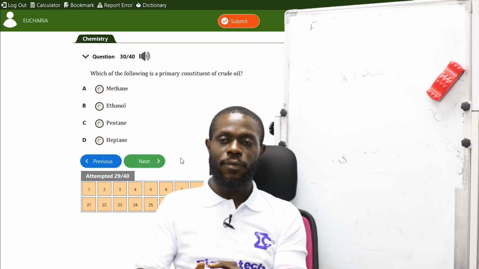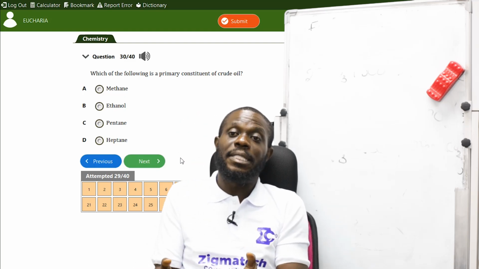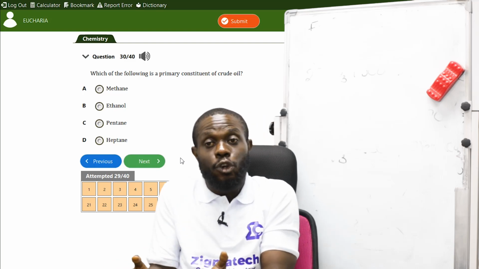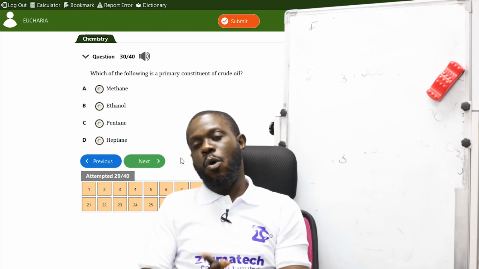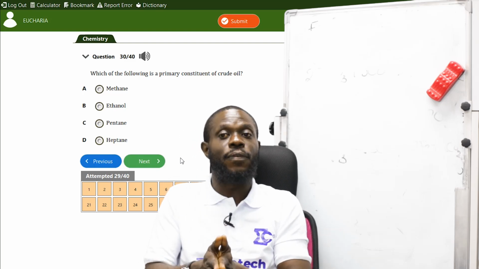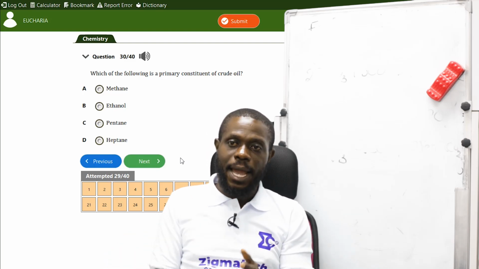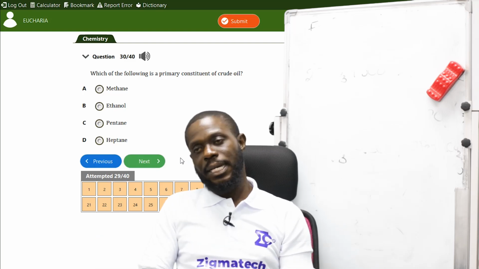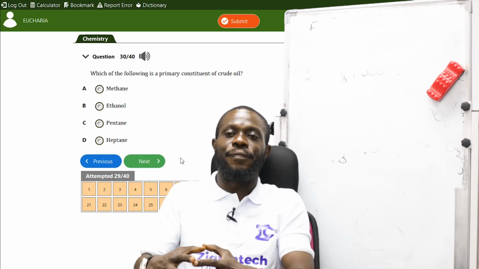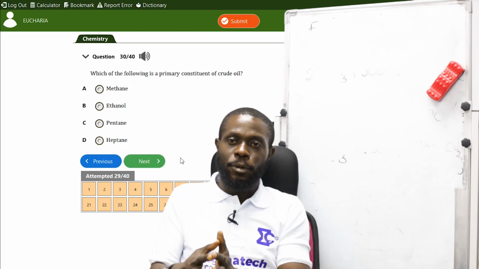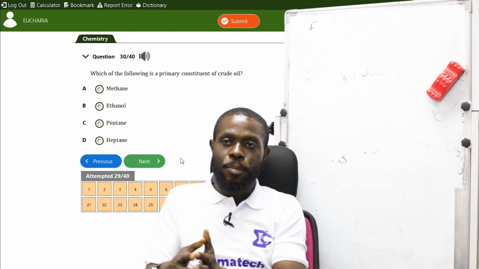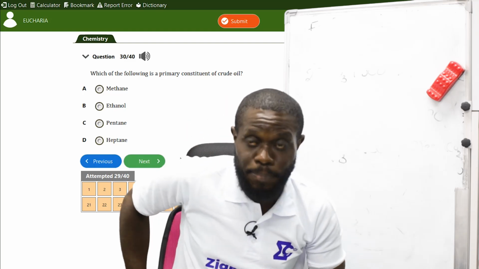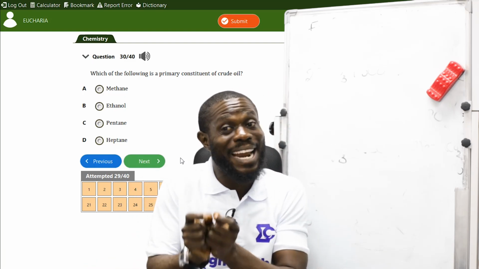This is the primary constituent of crude oil. In essence, there are so many. The first product of crude oil that consists of so many things inside, that's pentane. While methane is a separate process of gas. Now, the pentane consists of methane, propane, and butane inside it. In essence, this pentane is a family that consists of methane, butane, and propane. So it's a constituent. It has things inside. While methane is the primary gas, it is alone.